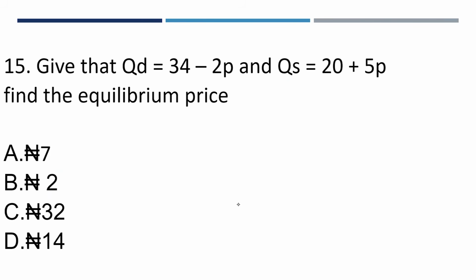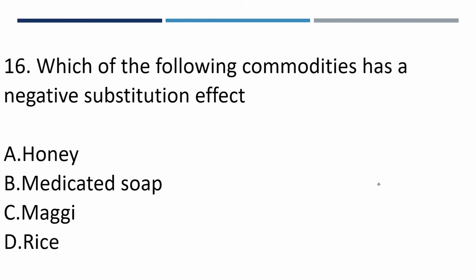It's given that QD is equal to 34 minus 2p and QS is equal to 20 plus 5p. Find the equilibrium price. The equilibrium price: A says 7, B says 2, C says 32, and D says 14. Our answer here is 2, B. That's the answer.